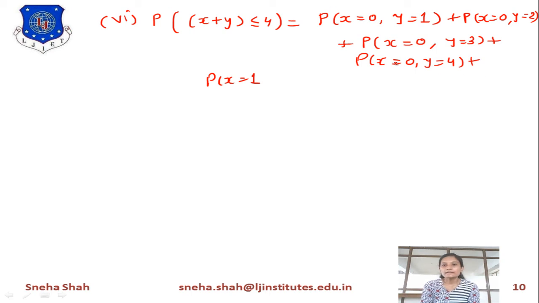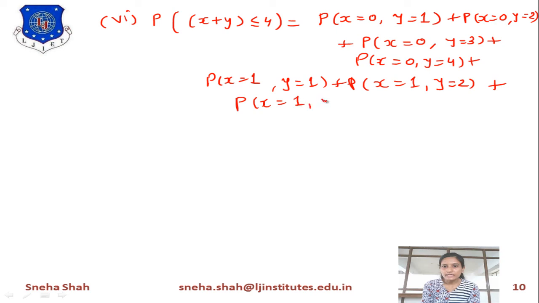Now we will take the value of x equals 1 and y equals 1. 1 plus 1 is less than or equal to 4, plus the probability of x equals 1, y equals 2, plus the probability of x equals 1, y equals 3. 1 plus 3 is also 4. Now if we take the probability of x equals 1 and y equals 4, then 1 plus 4 equals 5, which is not valid.